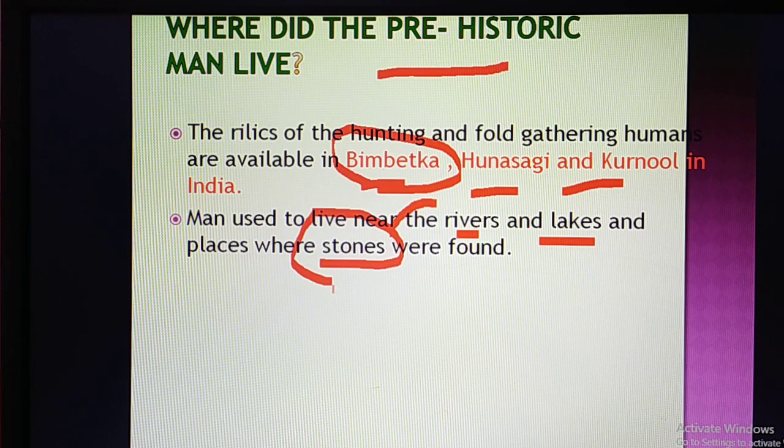Not only that, even stones were very valuable for the man who was living in the prehistoric age, because stones were like a weapon for him, so that he could kill the animals and remove the skin of the animals, with which he used to make clothes for himself. Because of that reason, he used to live nearby the river, the water, and the stone. And remember, the place where the stones were available was considered like an industrial site.